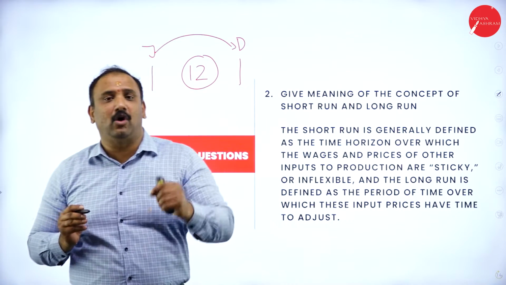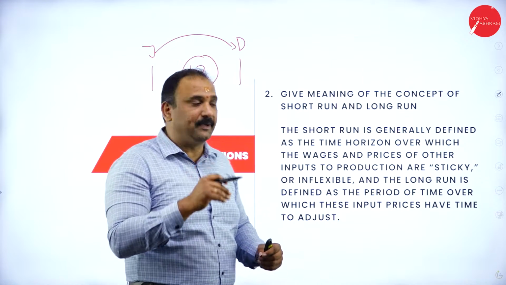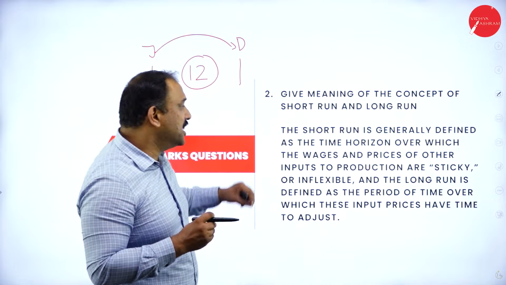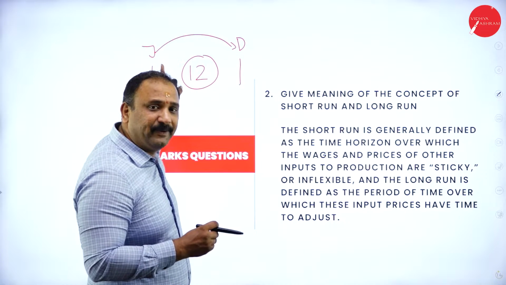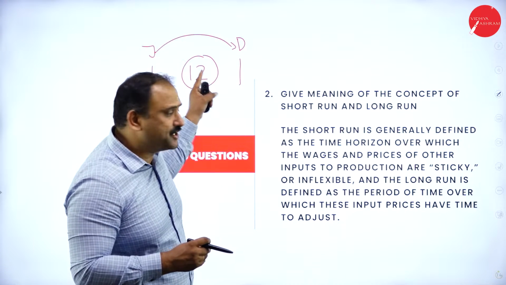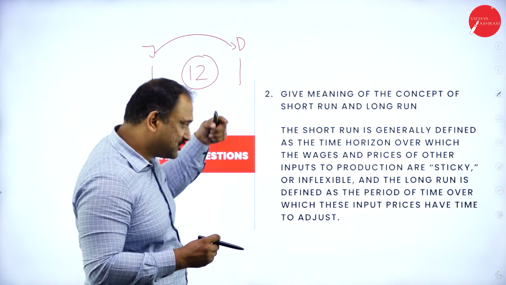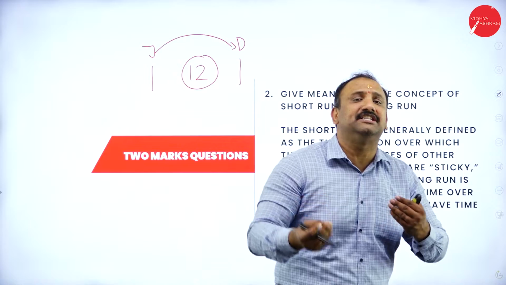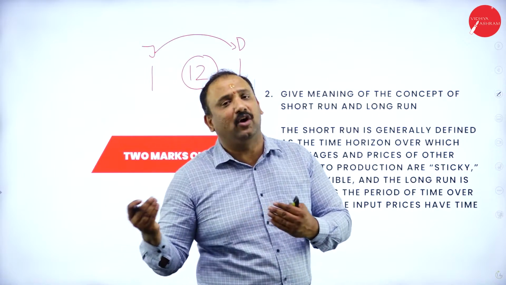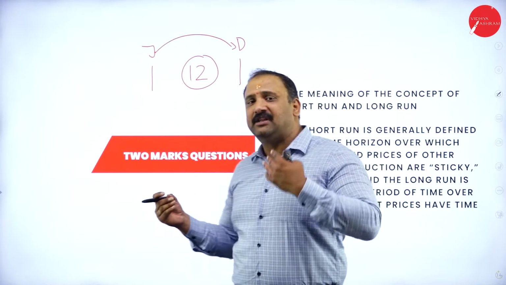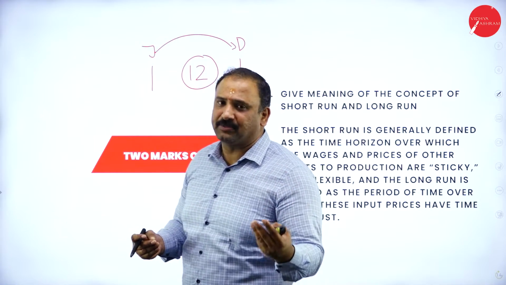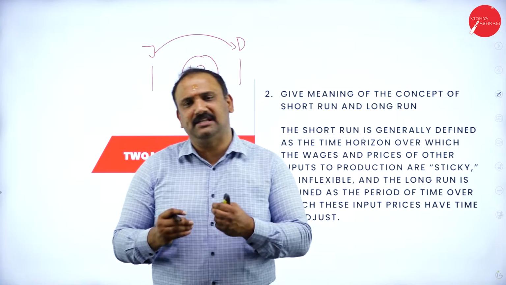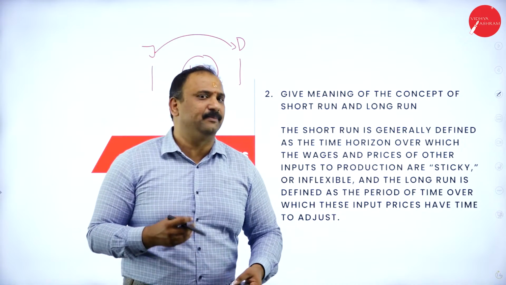So whenever I talk about the short run production curve, it means the production is within a particular time range. Now, this is inflexible in nature. It's fixed in nature. Long run is defined as a time period over which you will have the time to change the input according to the need of the hour. So for example, if they give you 10 years to produce something, that's quite a long time where you will have an opportunity to change the prices, modes, whatever might be the variables and other factors.